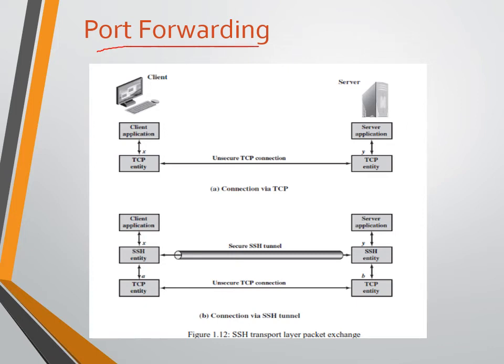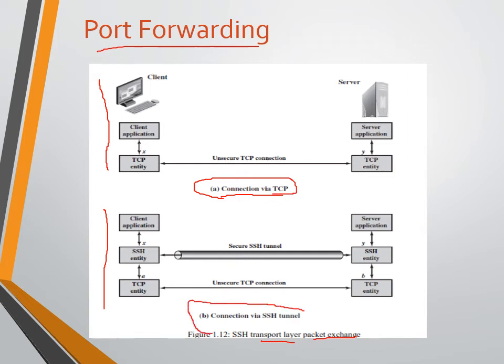Figure 1.12 illustrates SSH transport layer packet exchange. Here we have two different types of block diagram. One is by using the Transmission Control Protocol, TCP, and the second one is by using connection via SSH.